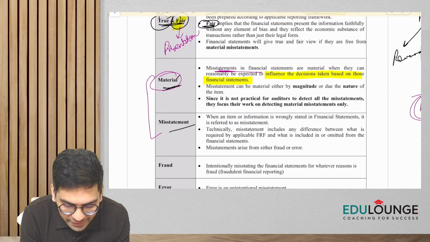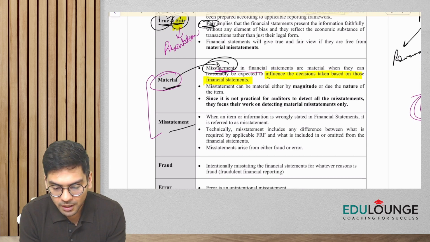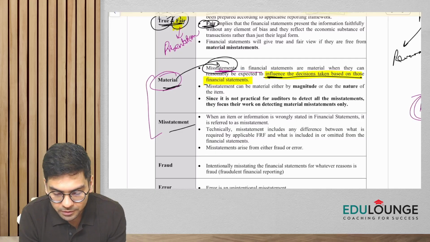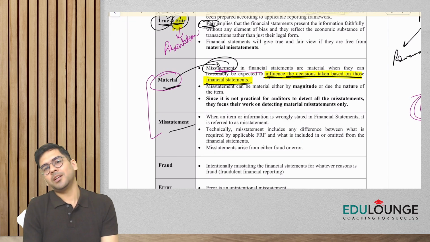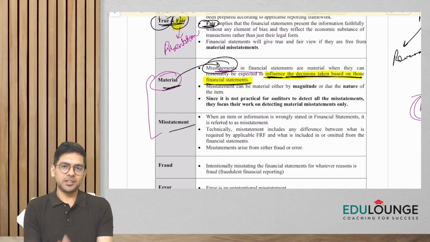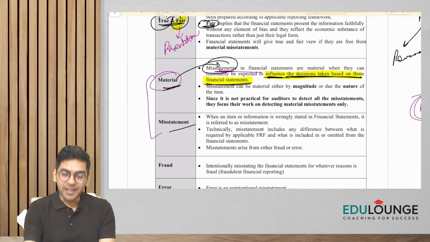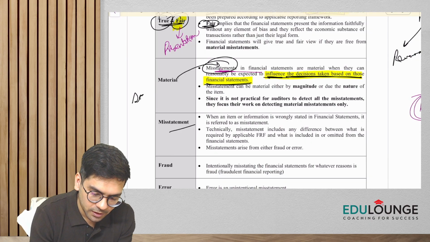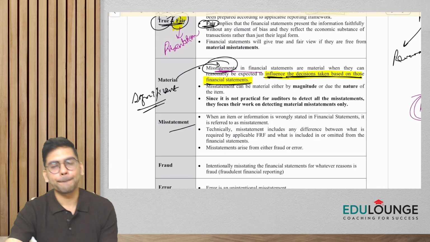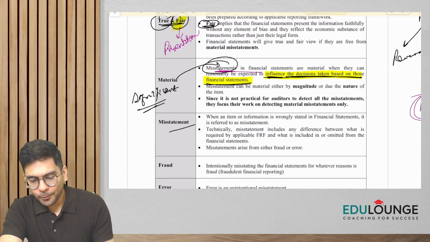Material is basically anything, the misstatement of which might influence the decisions taken on the basis of those financial statements. So it would influence the decision taken by the users. This is basically something we call material. In very layman's terms, guys, material is anything which is significant. Okay. All right. Now,